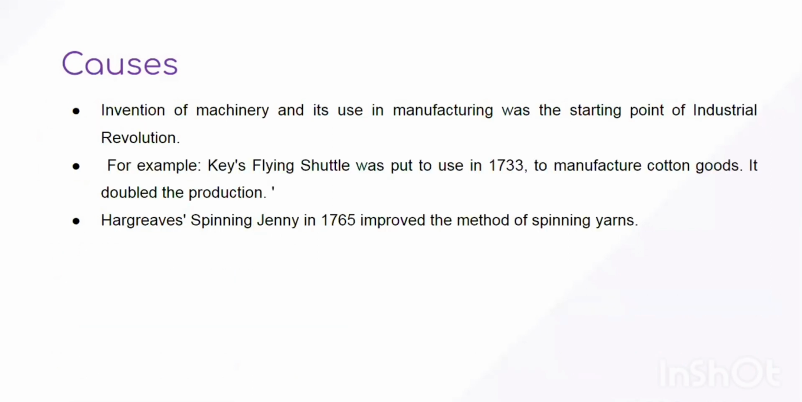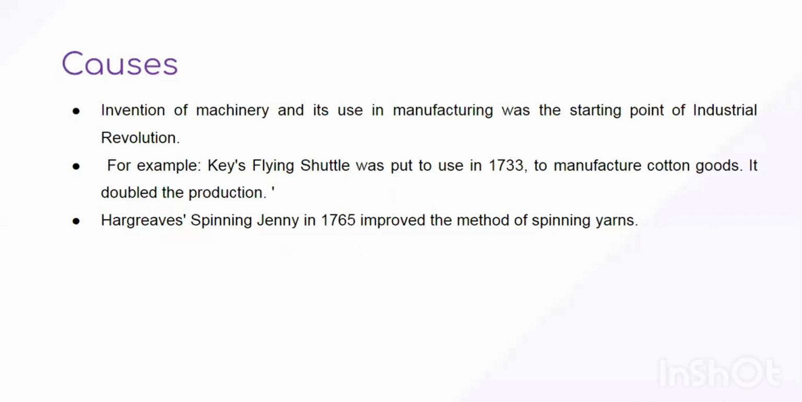Okay, so I'll just give you a few examples. For the first one, as we saw in one question, whoever says industrial revolution says cotton. So the first innovation was done in the field of the cotton textile industry. That is John Kay. He was a weaver from Lancashire, and he invented the flying shuttle. The flying shuttle was introduced in 1733 in order to manufacture cotton goods, and this machine doubled the production. So this was the first step in the field of innovation.